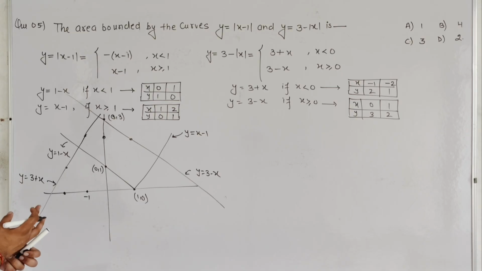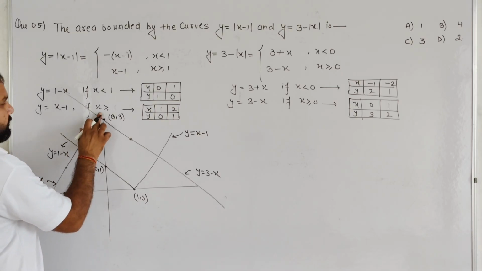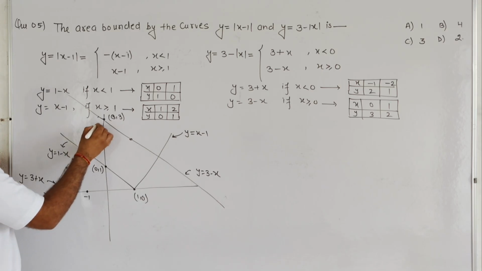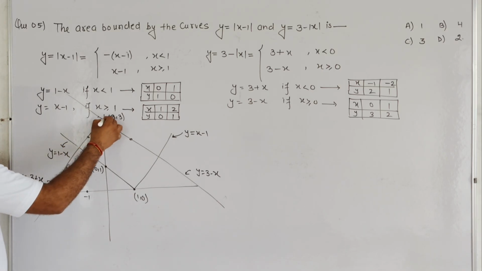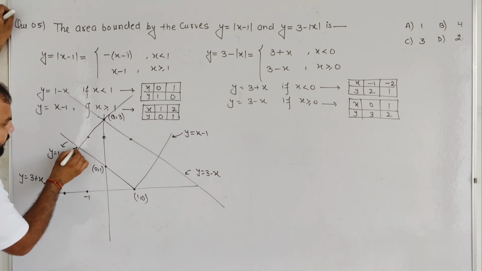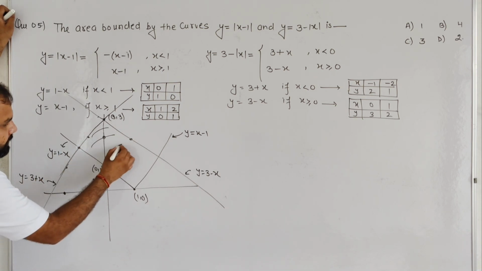Not an issue, and we know very well this point is the intersecting point of both. You can check. So students, the required bounded area is this one.